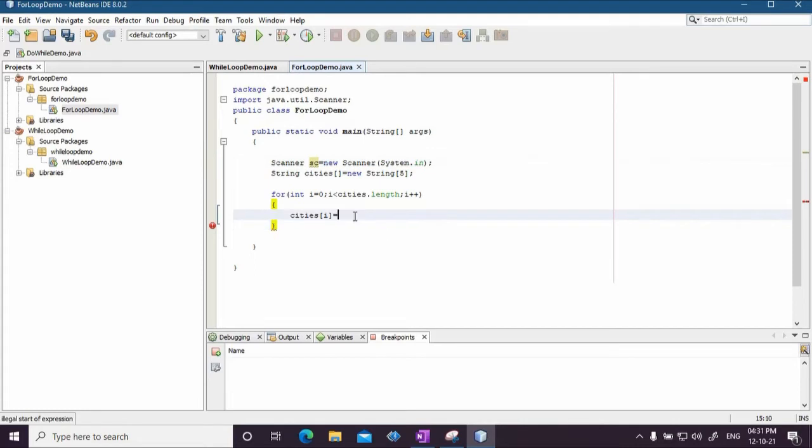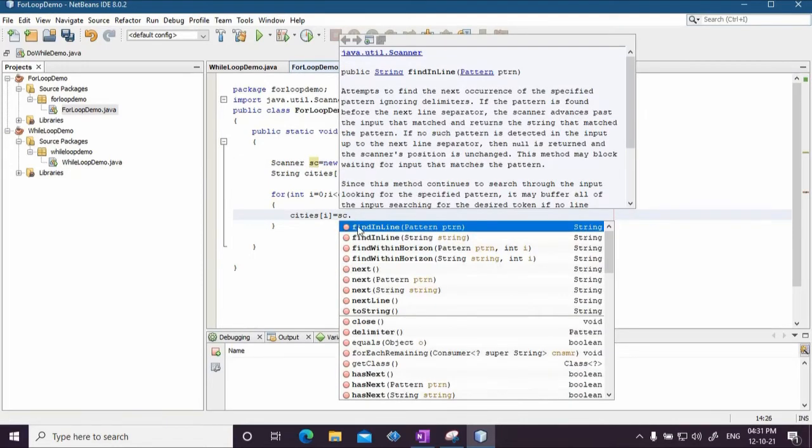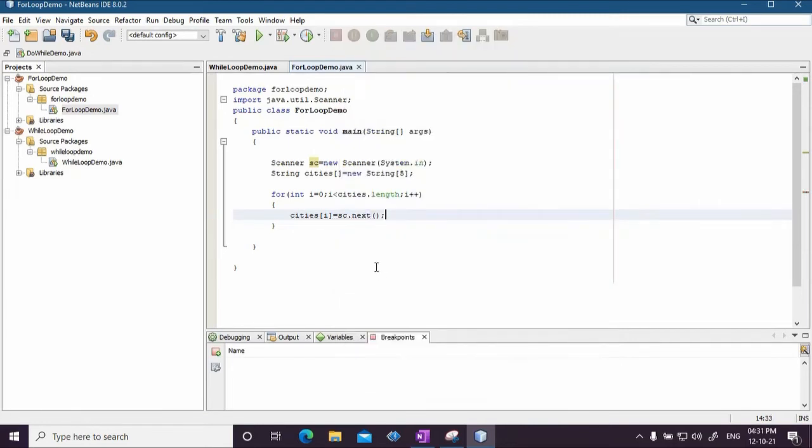Yes, and now I can use this scanner object. So, I can say sc.next(). This way for every iteration, initially i is 0, and 0 is less than cities.length because I have 5 cities. So it will come here, and at the ith position in cities[i], whatever I type from the keyboard will be entered, and this will go on. Then i will be incremented, again it will check whether the i value is less than the length, and it will go on, right.